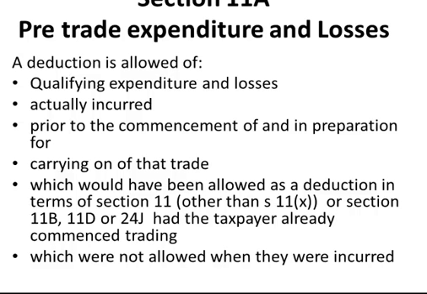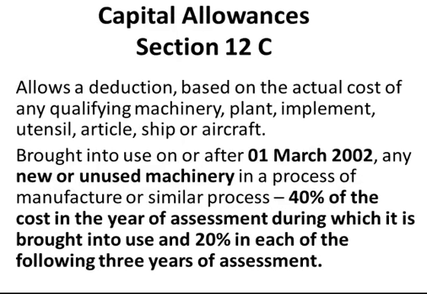Section 11A, remember we said when we spoke about 11BA that it has been replaced by 11A, which is a deduction of all pre-trade expenses and losses, which are not allowed by any other section as long as they are for the purpose of carrying on that trade. Then we come to our capital allowances, which is Section 11C.